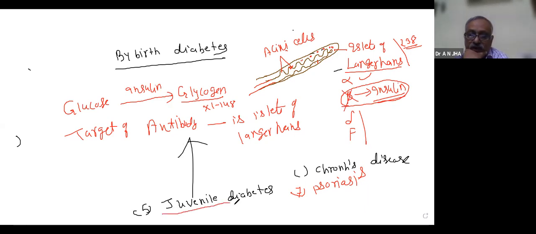So it is called juvenile diabetes. Diabetes is of many types, gestational diabetes and other diabetes also. Here we are concerned with this one. So in all cases, we have to know some basic things to clarify.